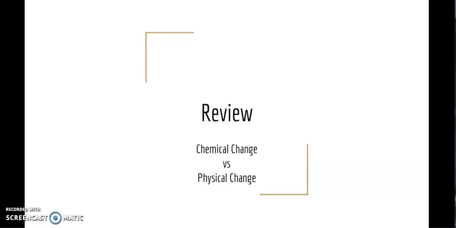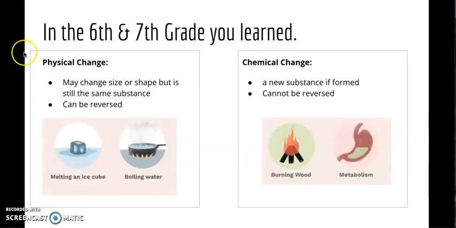All right, guys, so we're going to review chemical and physical changes. This is something that you actually learned in the sixth and seventh grade. Physical changes are changes in shape, but it's still the same substance. It can be reversed. For example, if you melt an ice cube and it turns into liquid, you can use that liquid to go back to an ice cube.